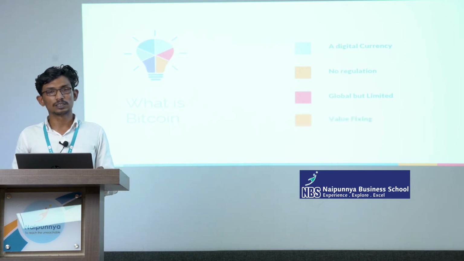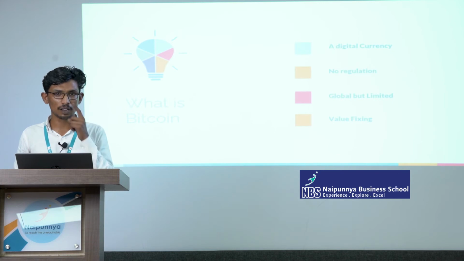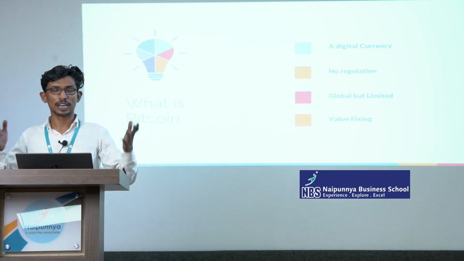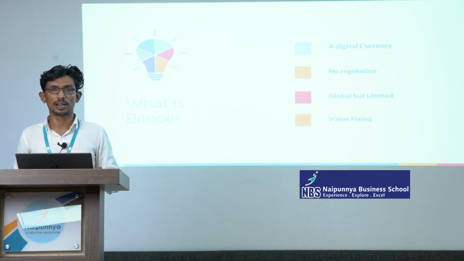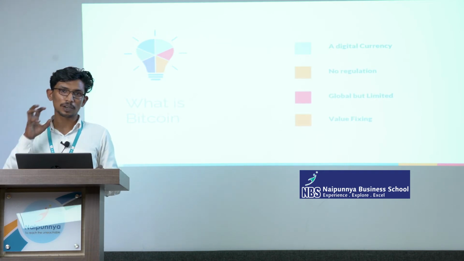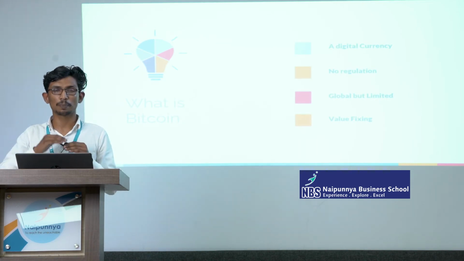And the last one is value fixing. How is the value fixed? We said that there is no authorization, no bank, no reserve, no control over it. Then who is fixing the value? The market forces, like demand and supply. If so many people are ready to buy Bitcoin, of course the price will increase.